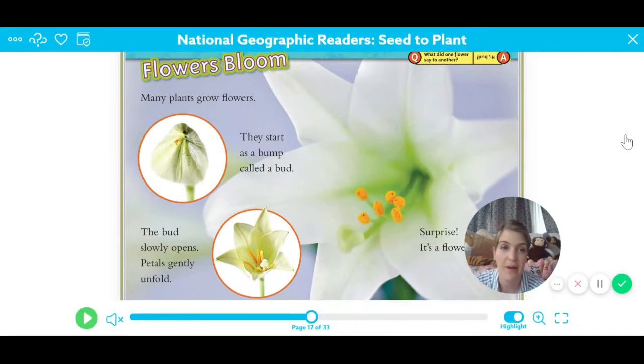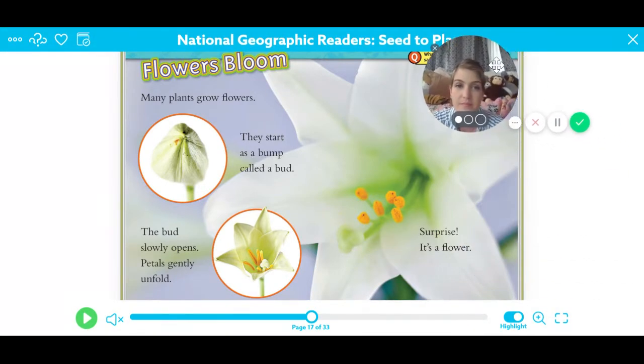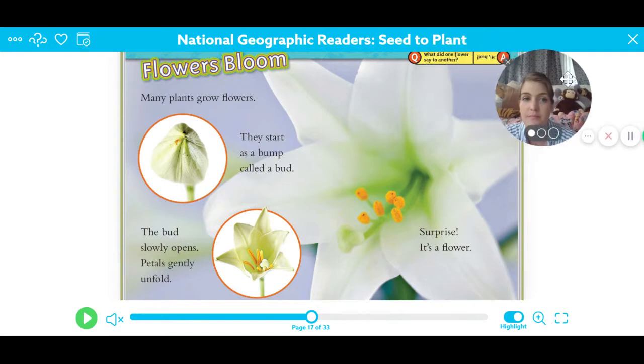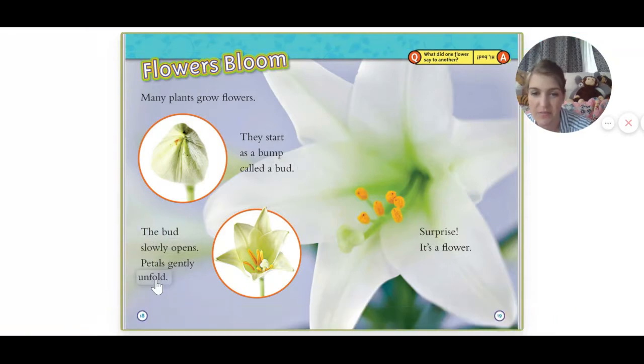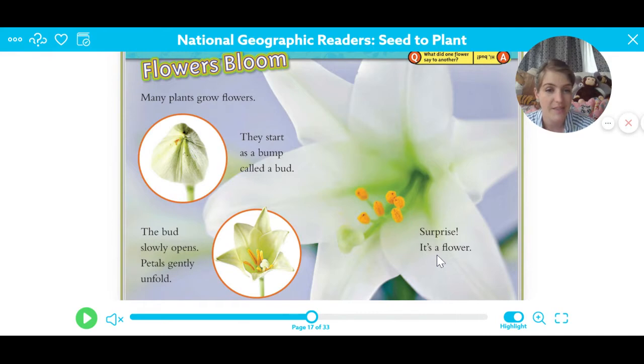All right, let's talk about how flowers bloom. Flowers bloom. Many plants grow flowers. They start as a bump called a bud. The bud slowly opens, petals gently unfold. You see the prefix inside unfold? The prefix would be un, right? All right. Surprise! It's a flower. That's a very pretty flower.